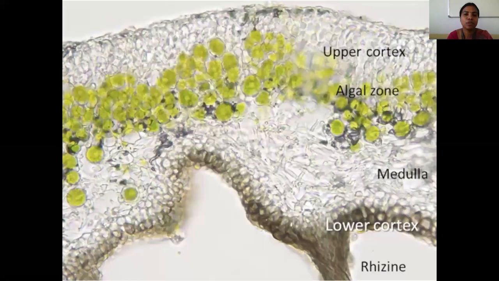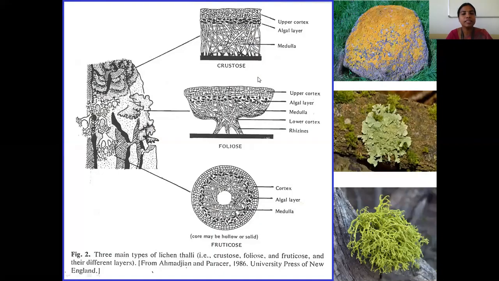And this is a section of the second type of lichen, the fruticose lichen. Here you can see the upper cortex and lower cortex, which is made up of profusely branched fungal hyphal partner, and in between the medulla region, where the fungal hyphae is loosely packed along with the algal partner, that is the photobiont. And this is how the sections of crustose, foliose and fruticose lichen look.